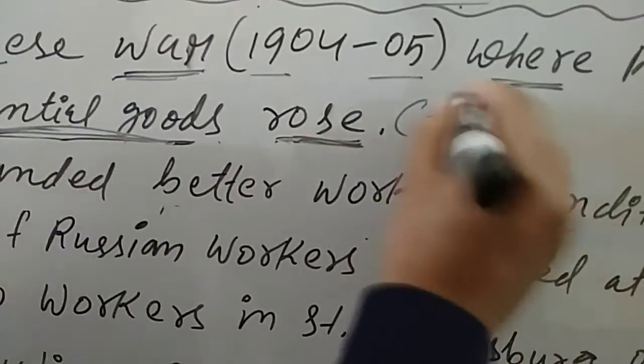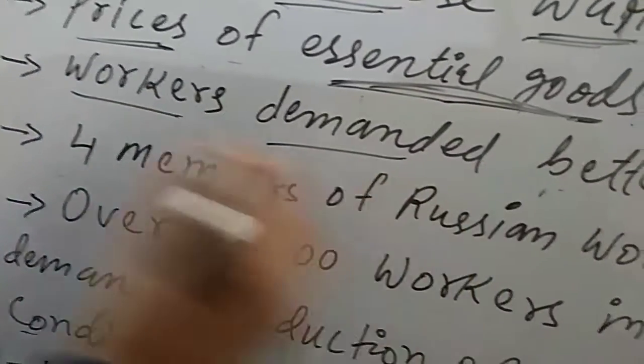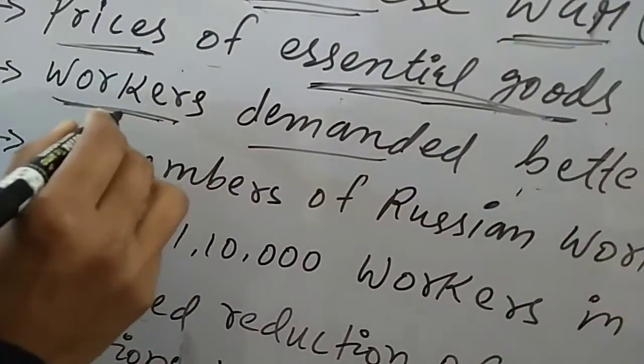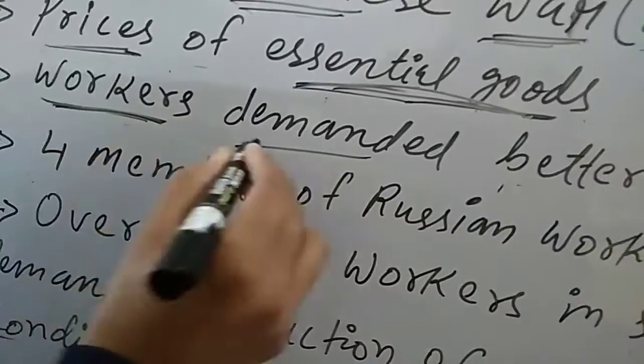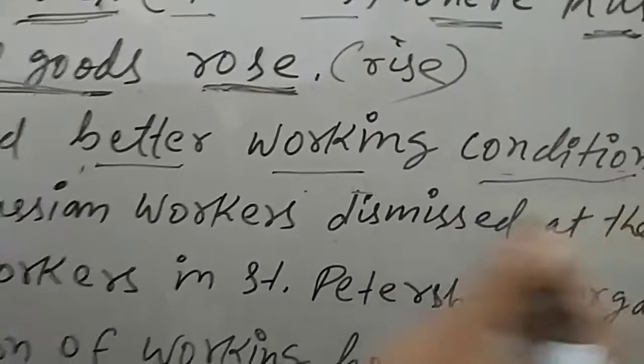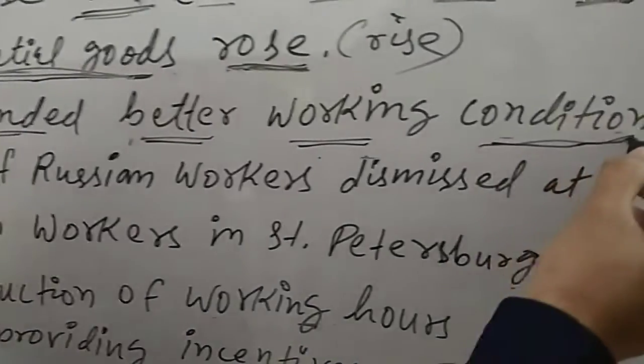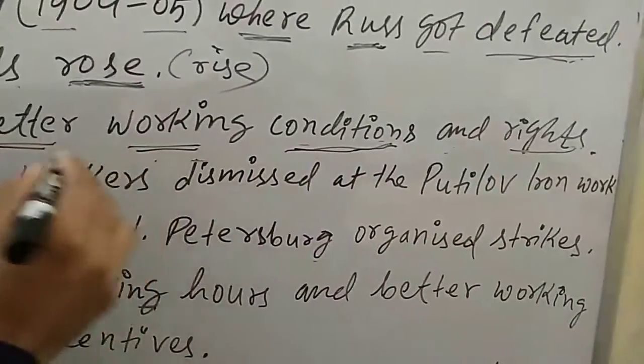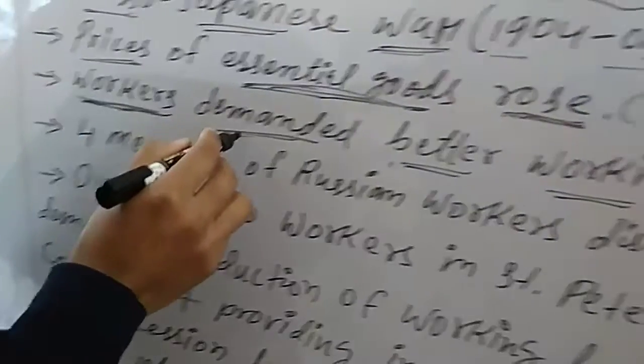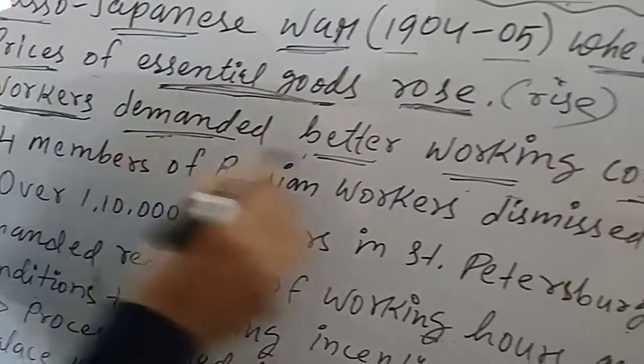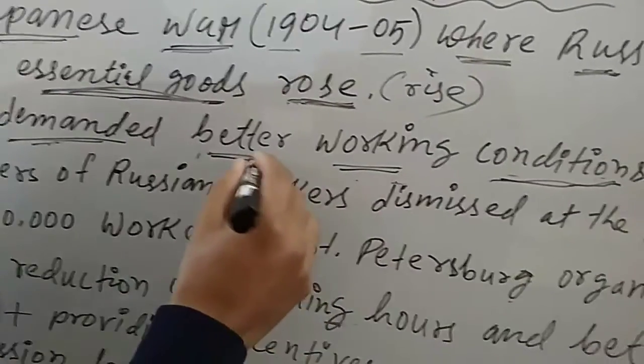Now workers demanded. So at the time, workers, that means the factory workers, demanded better working conditions. The workers of Russia started demanding better working conditions, which means the working condition was not good.